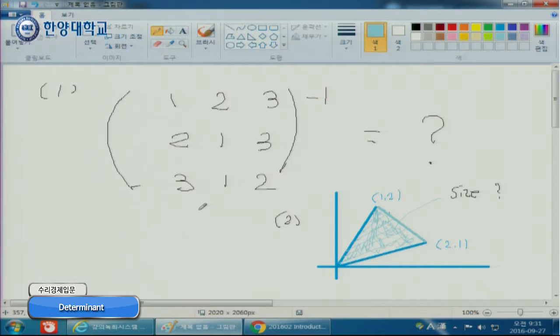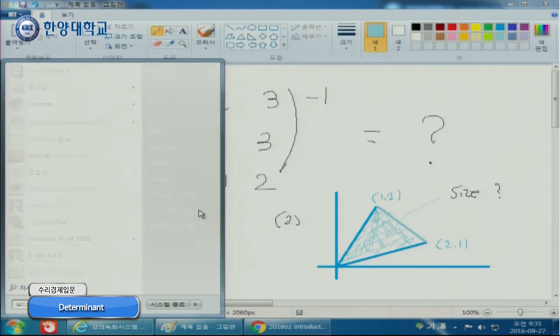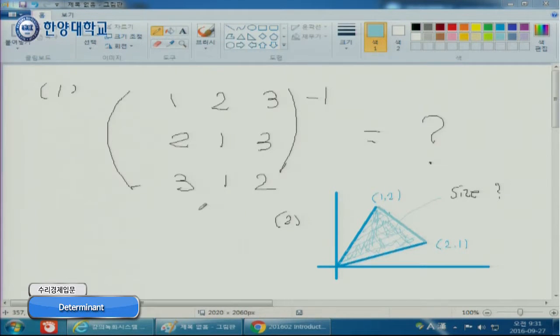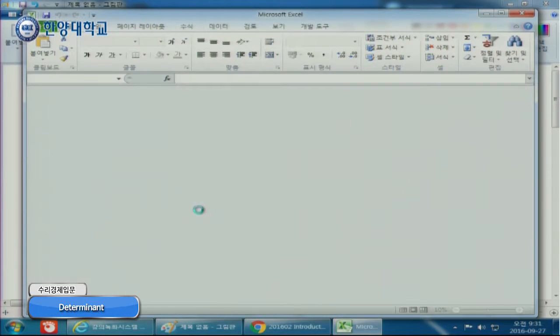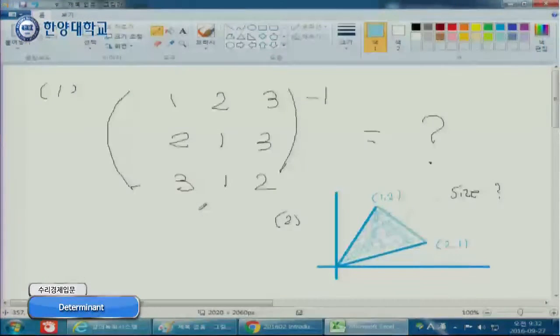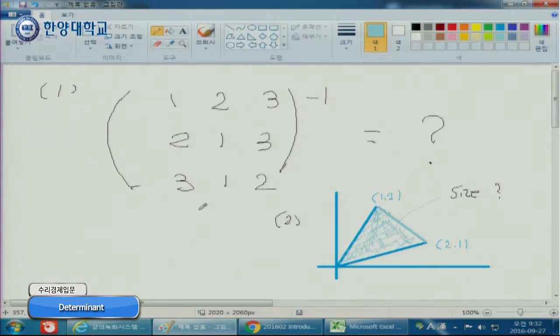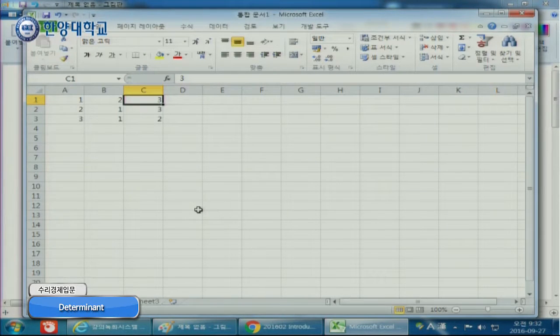So, in order to check the answer, you can open the Excel. So you can type 1, 2, 3, and then 2, 1, 3, 3, 1, 2. Basically, we want to invert this one, right? So please type this one in your Excel file.